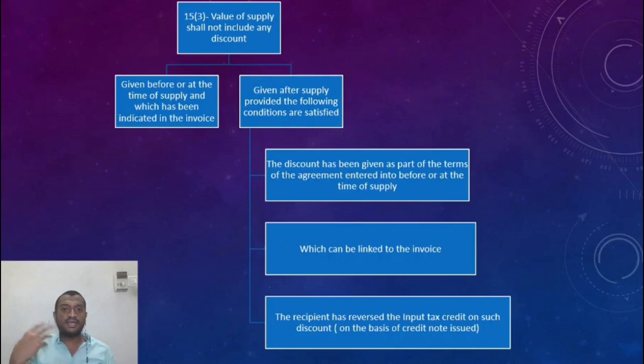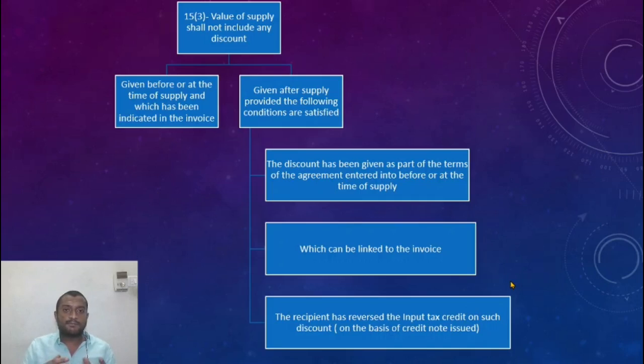Or what if he gives a discount in a non-monetary manner? He gives you a tour of the whole of Asia. This is something I cannot relate to an invoice, right? So this kind of promotion cannot be linked to the invoice, and I do not allow it as a deduction from the value. Understand? So the recipient has reversed the input tax credit on such discount.